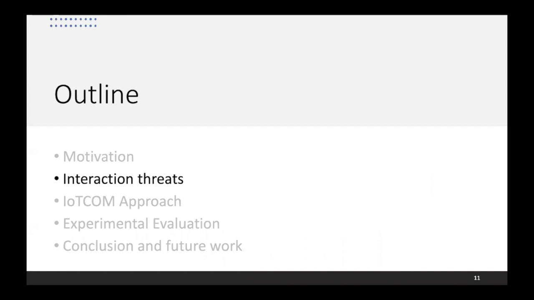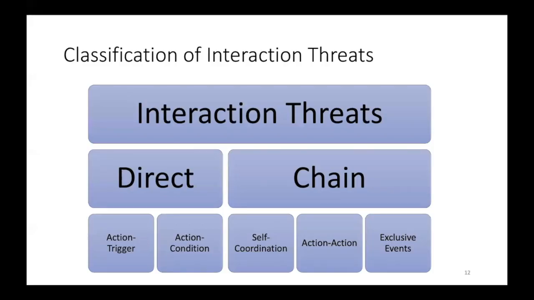The first step we performed was to identify all potential interaction threats that arise due to the interaction between IoT devices. We identified two major interaction threats: direct interactions and chain of interactions. Under each category, we identified a subset of interaction threats, so in total we identified 5 types of interaction threats. We formalized those interaction threats in our paper. You can find the details.